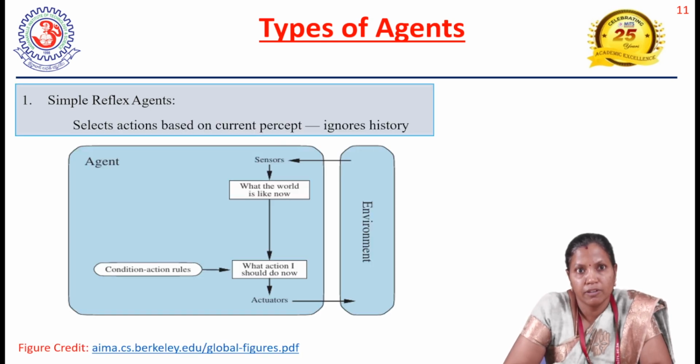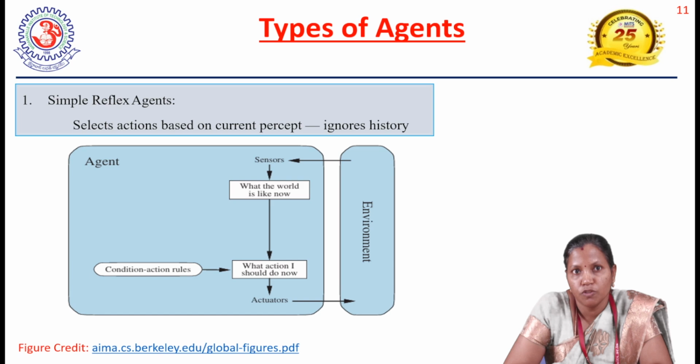A simple reflex agent selects actions based on the current percept. It ignores the history. The perceptual sequence is the complete history of everything received by the agent up to the current instant of time.